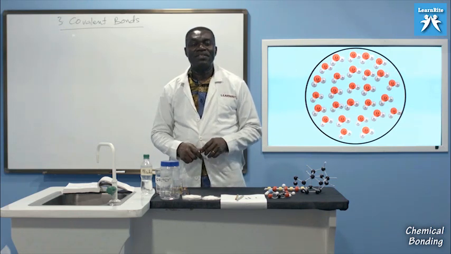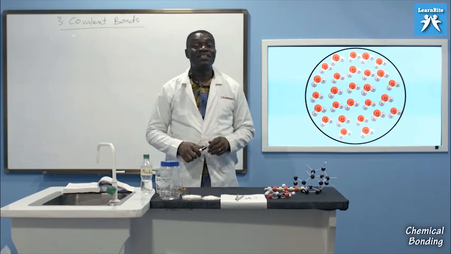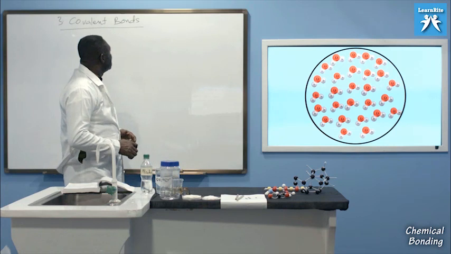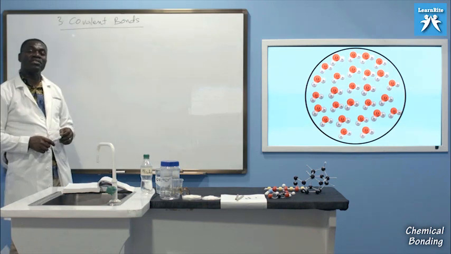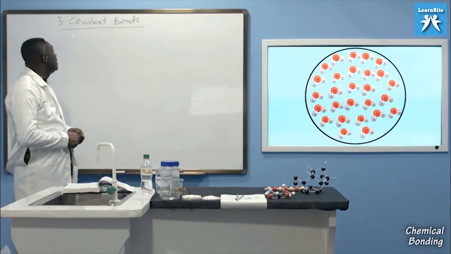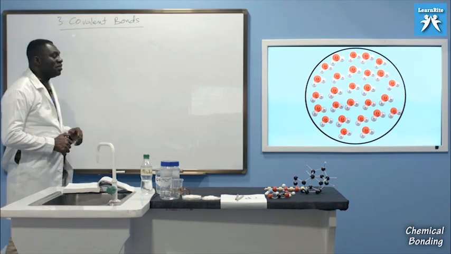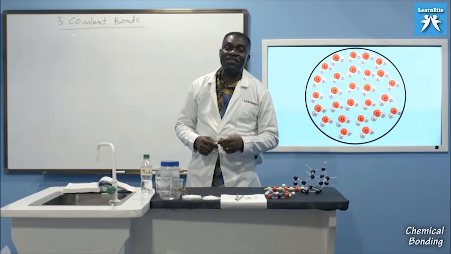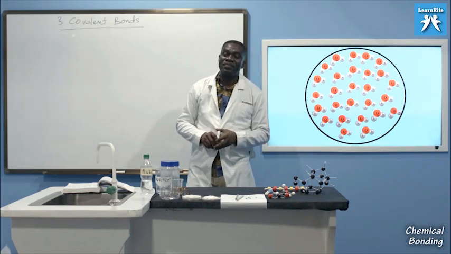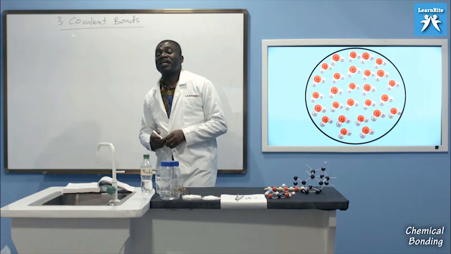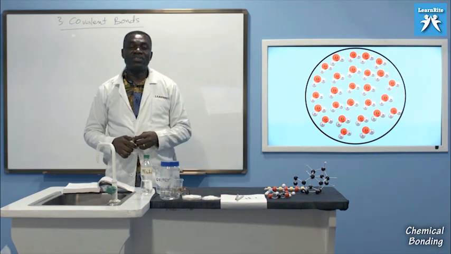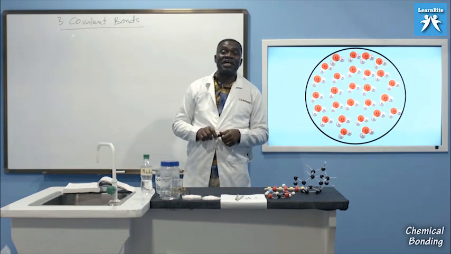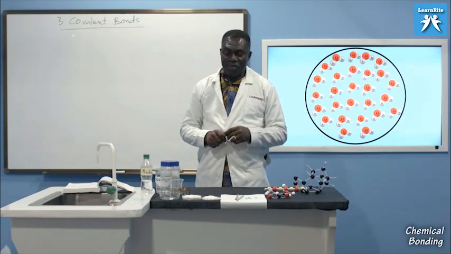As we talk about some of the bonds that exist between various substances, I guess you will agree with me on this statement. Now, we have looked at the first two types of bonds, the ionic bonds and the metallic bonds. Now we are on covalent bonds. And for each of the bonds, remember that we said we're interested in 5 things: the nature information, the units of the lattice site, the intermolecular forces existing between the molecules or the substances of that particular bond, and then, of course, examples and the physical properties.